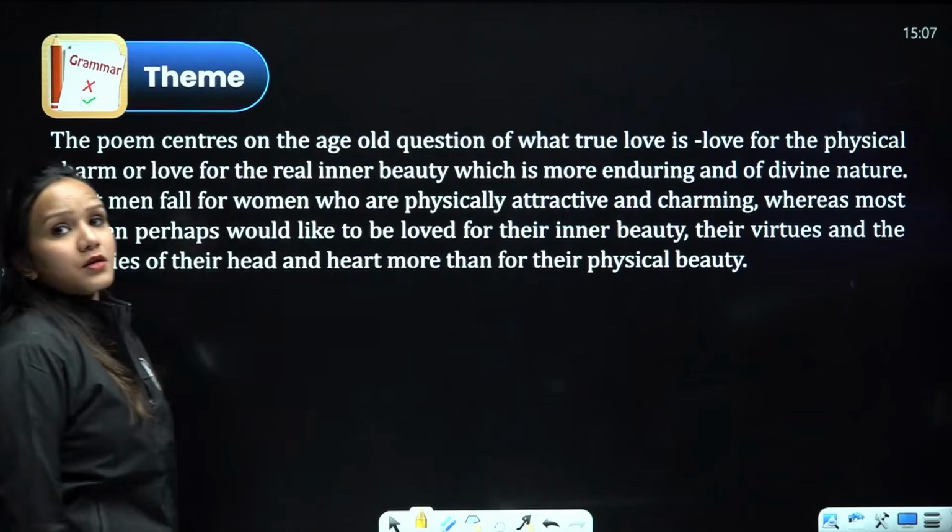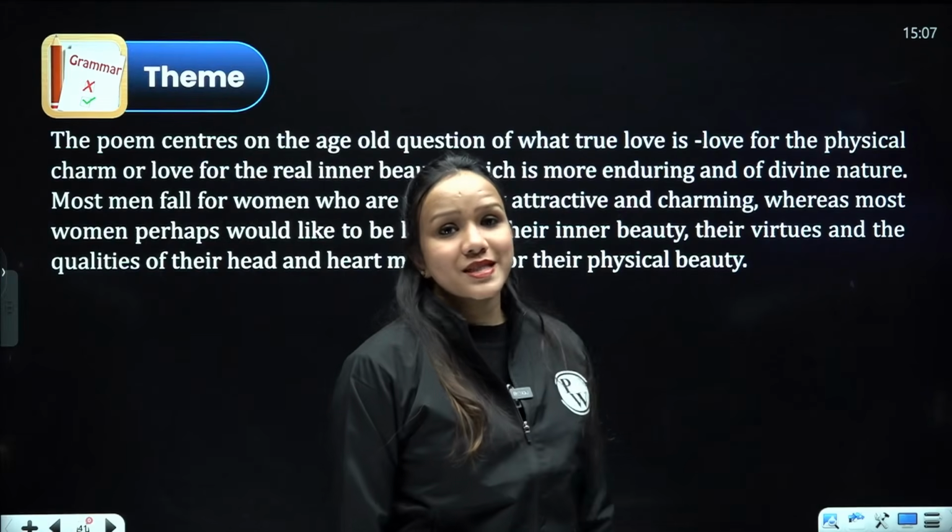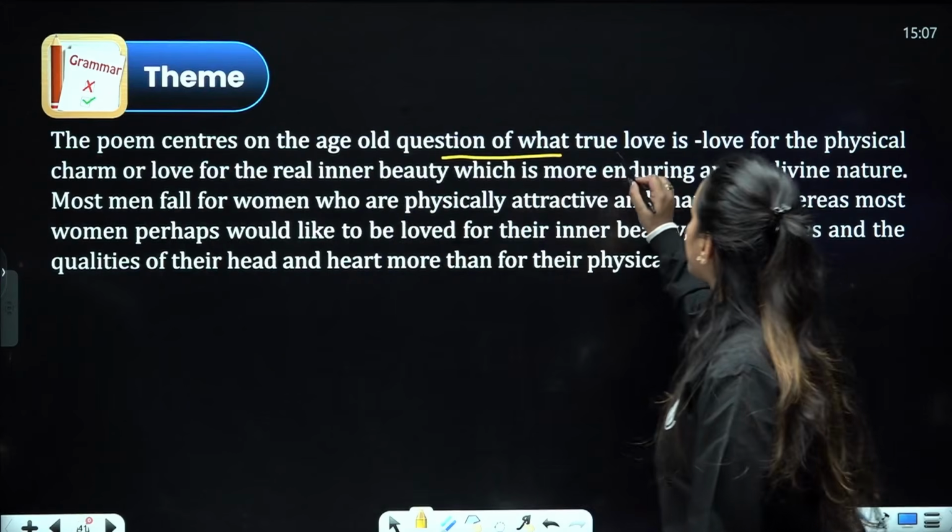So I hope all clear. So proceeding towards the theme of the poem, which centers around an age-old question, what true love actually is.